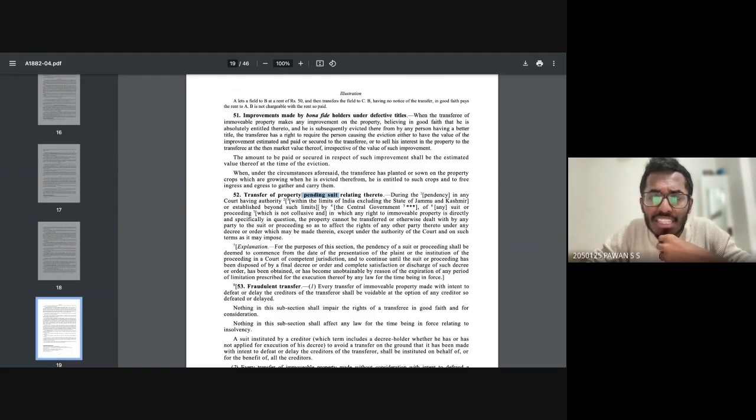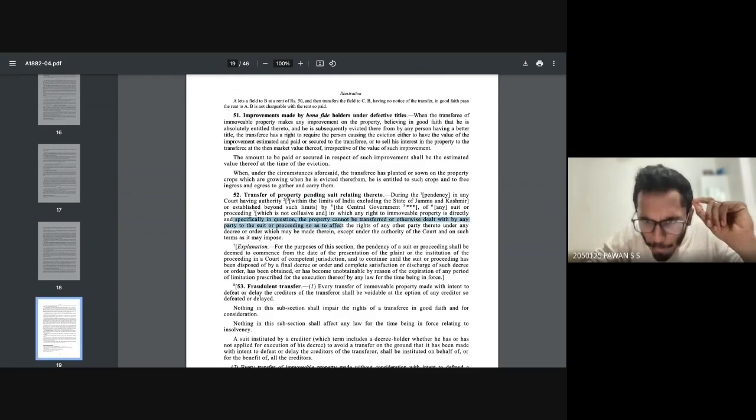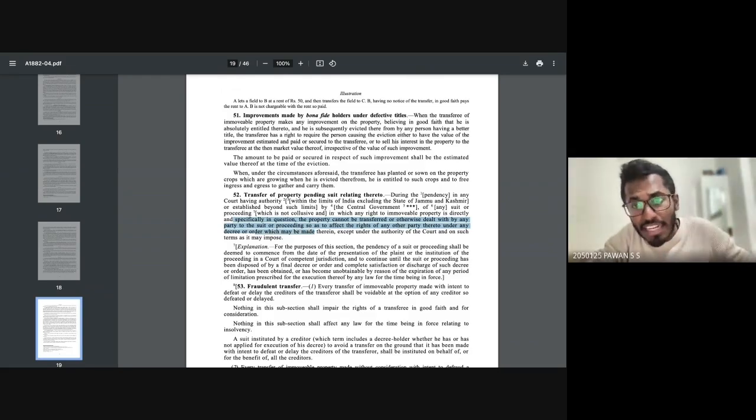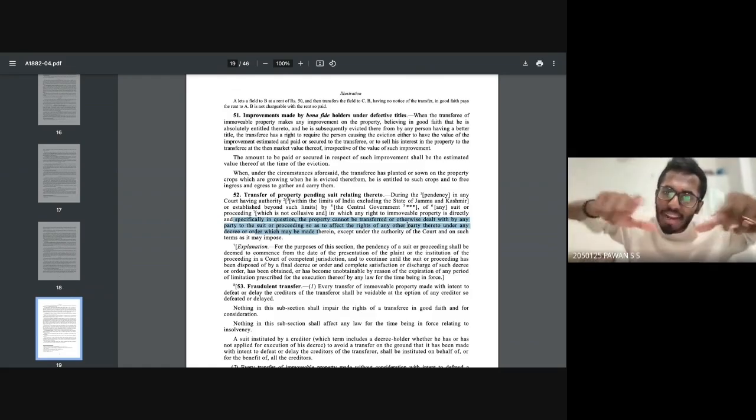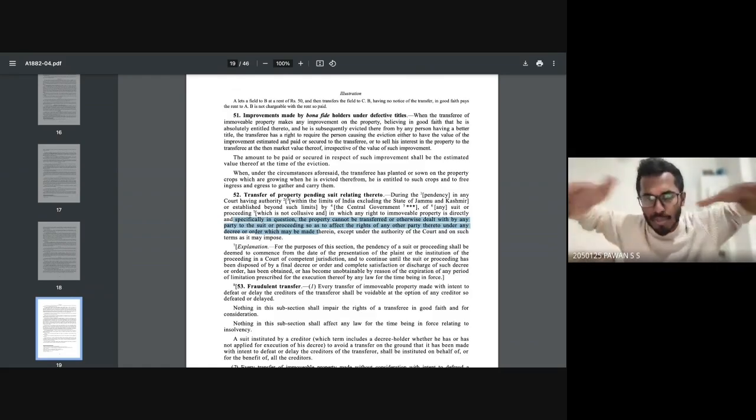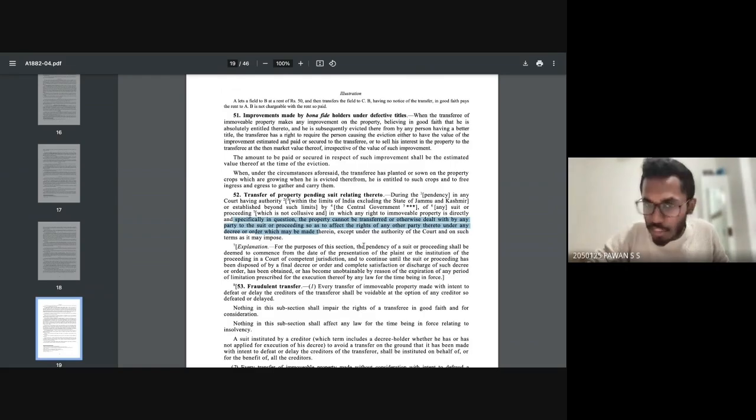Or established beyond such limits by the central government, of any suit or proceeding in which any right to immovable property is directly and specifically in question, the property cannot be transferred or otherwise dealt with by any party to the suit or proceeding so as to affect the rights of any other party thereto under any decree or order which may be made therein, except under the authority of the court. So that means during the pending litigation stage, you cannot do anything with respect to the property. Very simple as that.